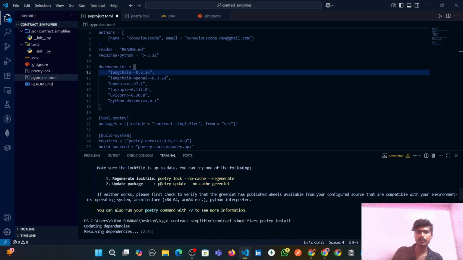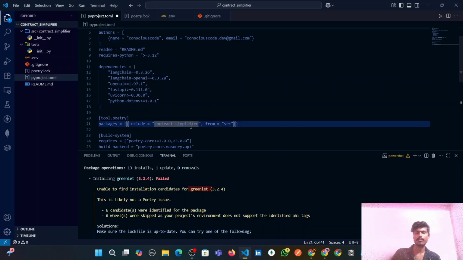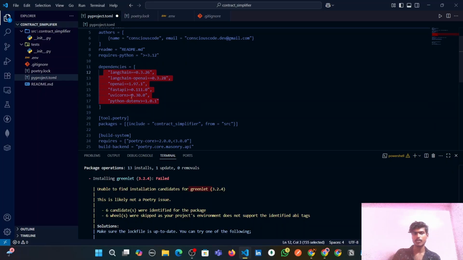It said to execute poetry update --no-cache greenlet. Now what this greenlet is, guys, it is a low-level library. Actually we have nothing to do with greenlet in this particular project, but because we are using the latest Python version 3.12, there are a few dependencies inside this project, like FastAPI, which under the hood depend on this greenlet dependency.